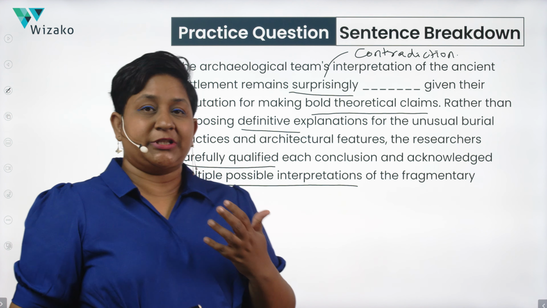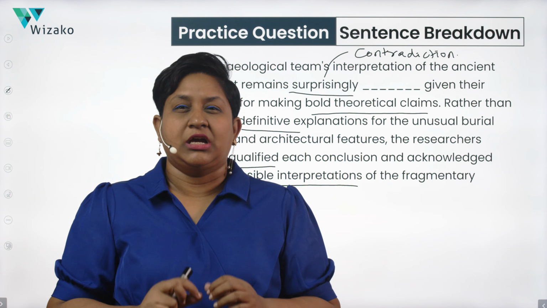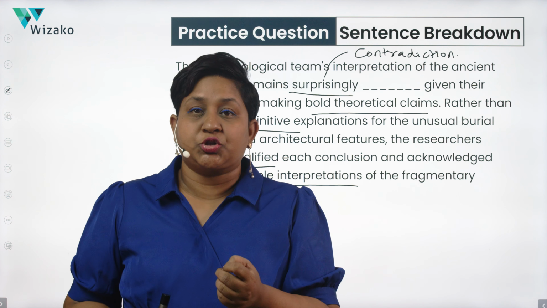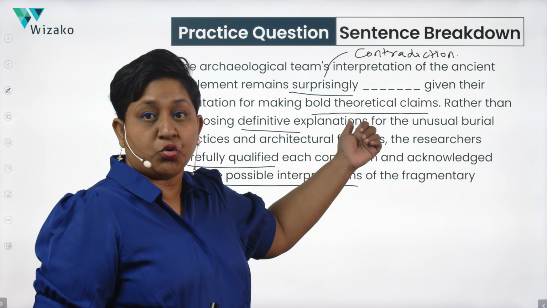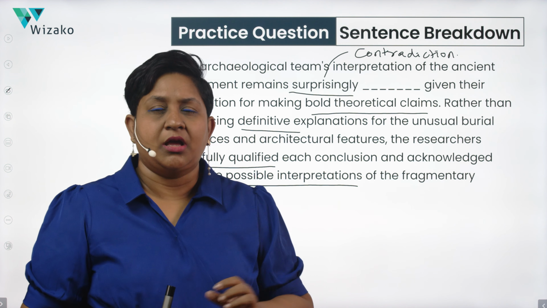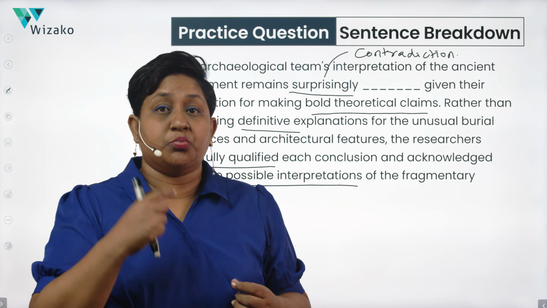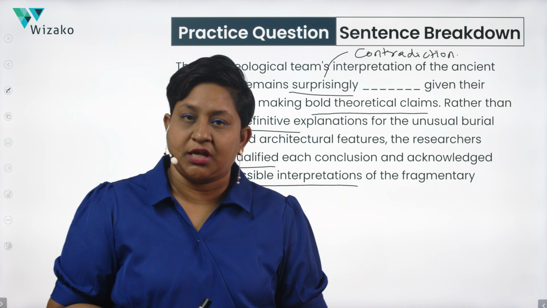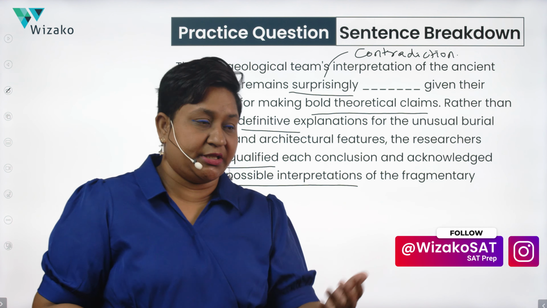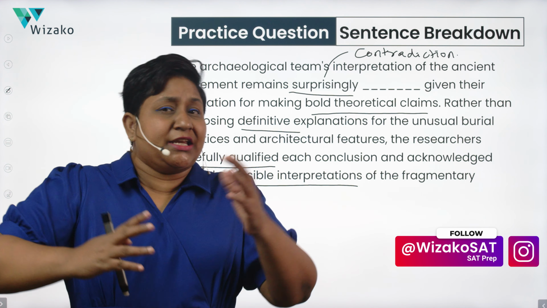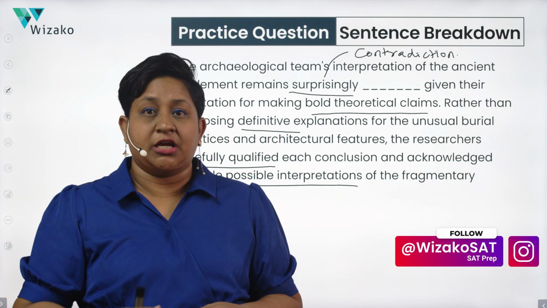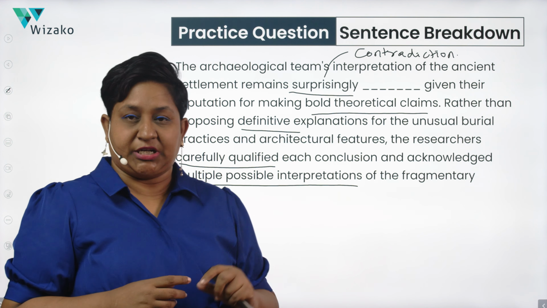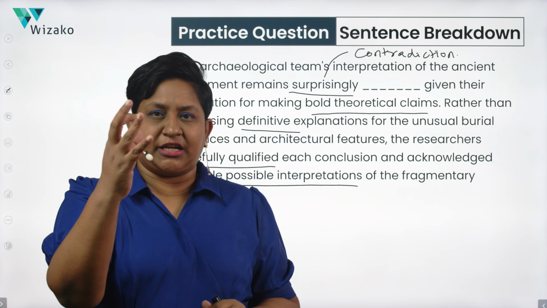Right, so they are coming up with interpretations, so that's theoretical. So the issue is not that their claims aren't theoretical. It seems to be that their claims are not bold, unlike their usual claims. Why are we saying they are not making bold claims? Because they are acknowledging multiple possible interpretations. It means they're saying, oh, it could be this, it could be that. Anything is possible, which is unusual for them when they are usually making very definitive, very clear explanations.